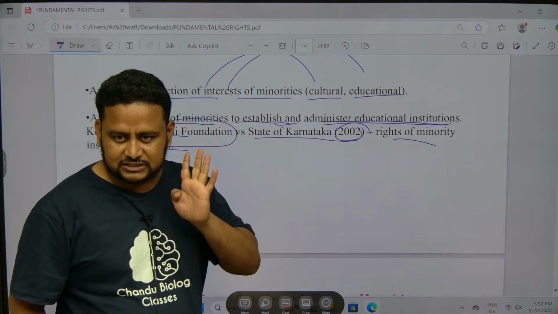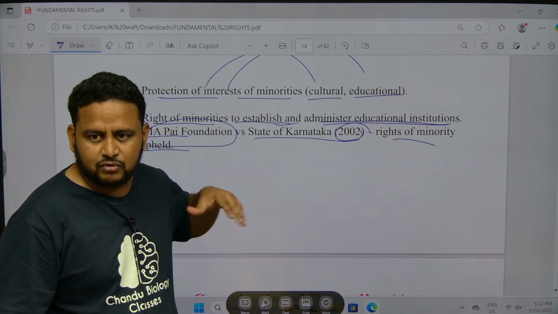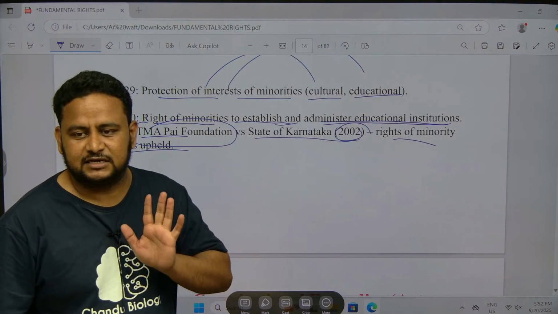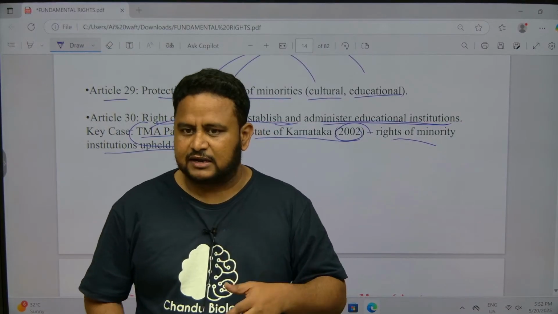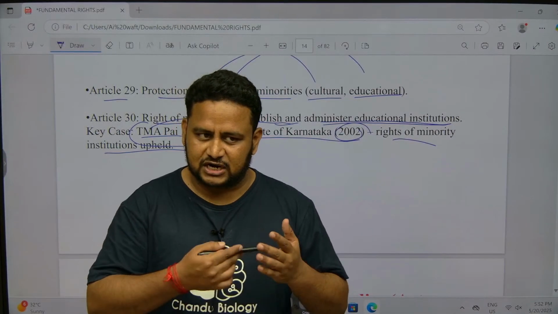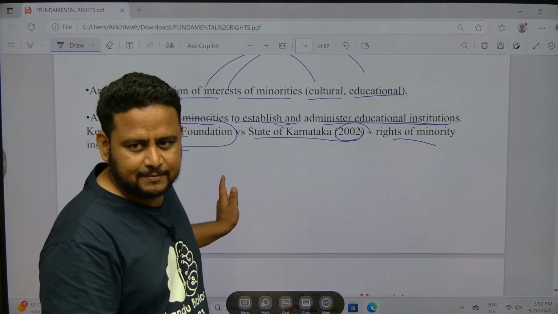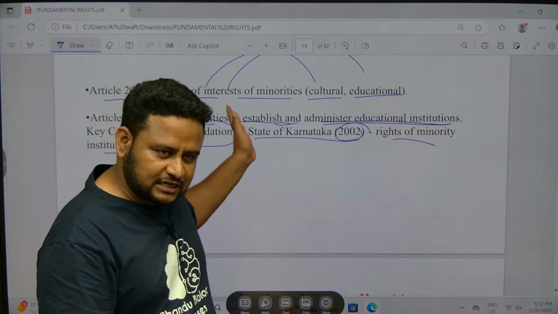So when it comes to cultural and educational rights, the rights of the minority were upheld. If they ask what the TMI Pai case is related to, it is related to the rights of the minority. This much you have to remember. If they ask which of the following cases is related to cultural and educational rights, the answer is TMI Pai. Okay, clear? So this is about cultural and educational rights.